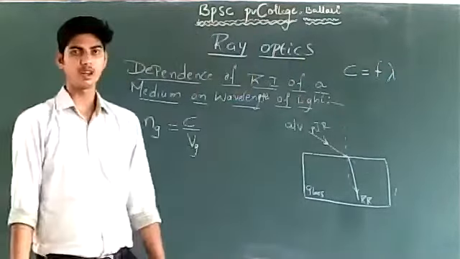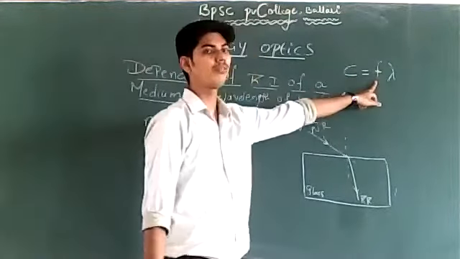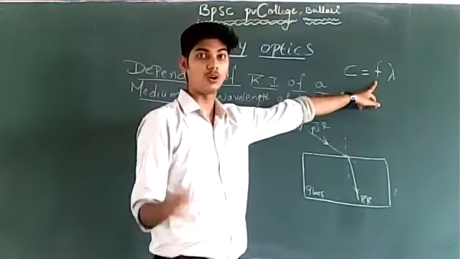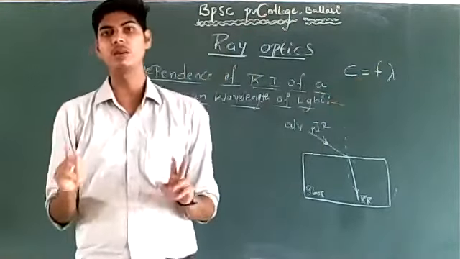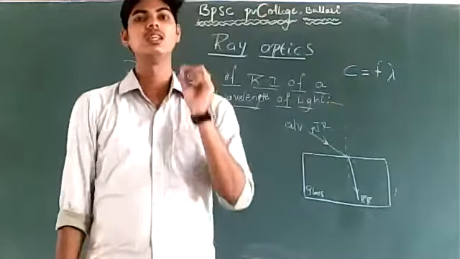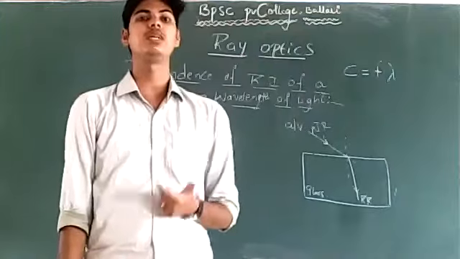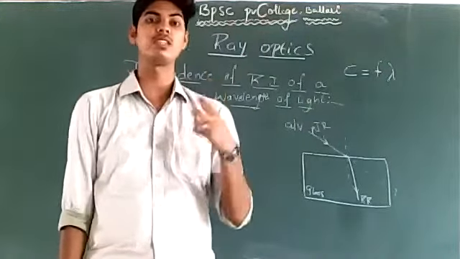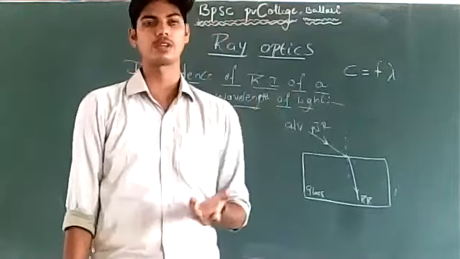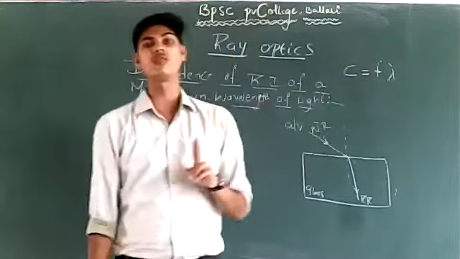Speed of light in air or vacuum is C is equal to F into lambda, where F is the frequency of light. Frequency of light does not depend upon the medium in which the ray of light is traveling. Frequency of light is the characteristic property of the source emitting the light. Frequency of light does not change. For frequency to change, you have to change the source of light. So F is the frequency of light and lambda is the wavelength of light.